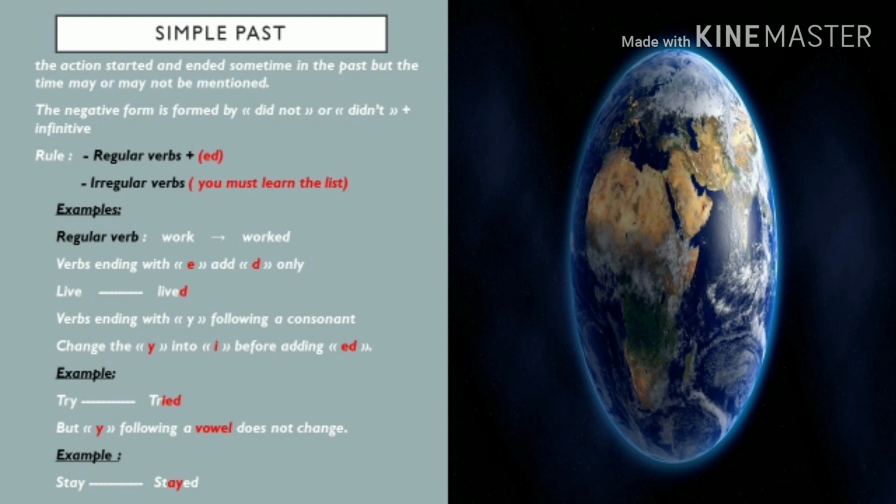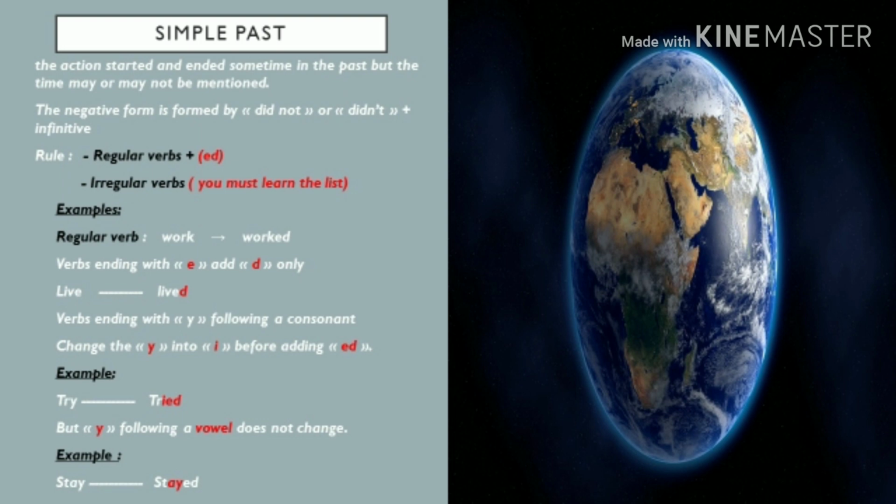If we want to change the y to i and add ed, the verb has to end with the y before a consonant. That's why we change the y to i and we add ed in the past simple.